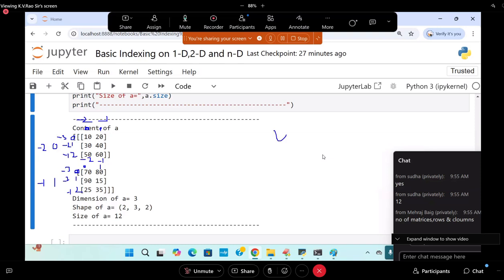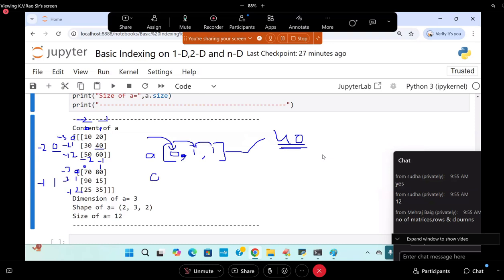If I want to locate 40, at least 12 syntaxes I can write. Not 1 or 2, 12. Some of them I will write. Follow me. A of what is the easiest one? 40 is present in which matrix? That is important. Zeroth matrix, comma, row first, column 1. So it will go to zeroth matrix, first row, and first column. The value is 40.